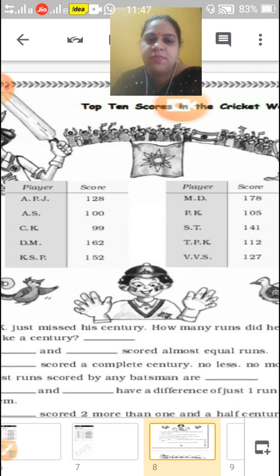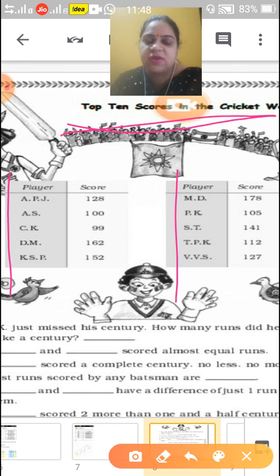Now there are some players. Okay children, there are some players here. They are the top 10 scorers in a cricket match. There are 5 players here and 5 here, so a total of 10 players, and their scores are written over here. First you understood. Okay children, listen carefully.